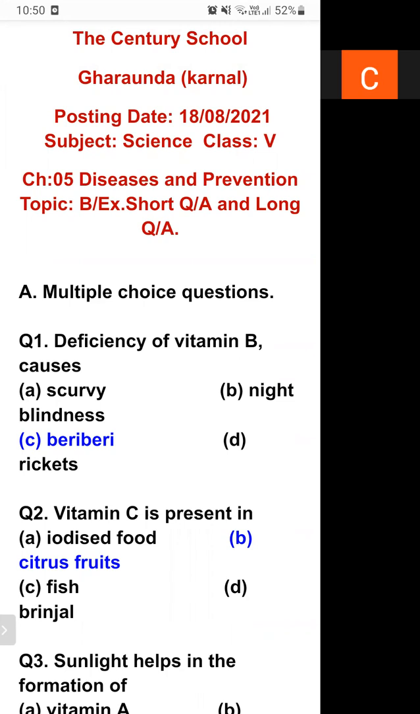Today, we are going to learn back exercise and short answer type question of chapter 5, disease and prevention. So, students, open page number 61. Back exercise is given there.